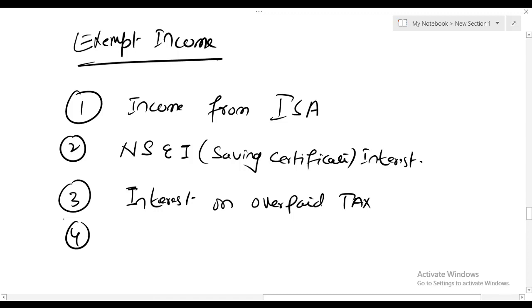But that interest income is exempt, and the rate of the interest is only 0.5%. And just to get 0.5% interest, I don't think that individuals are going to pay more tax. But if someone has paid more tax than their actual liability, then HMRC is going to refund that tax, plus HMRC will provide interest income to that individual, and that interest income will be an exempt income.